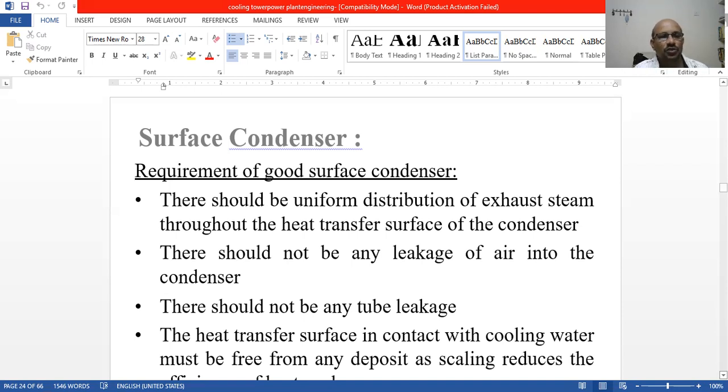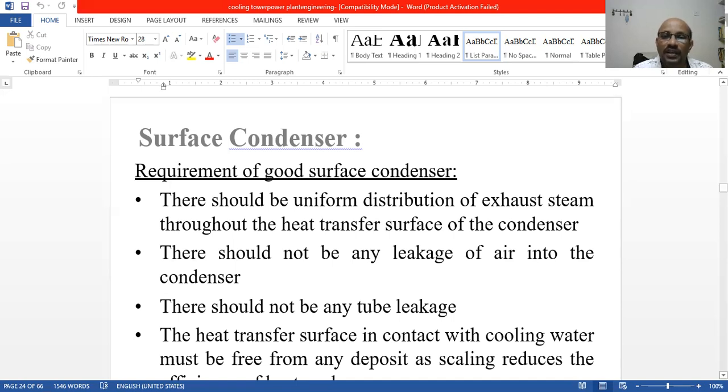There should not be any air leakage into the condenser. If there is air leakage, it is very difficult, and the entire system will collapse.